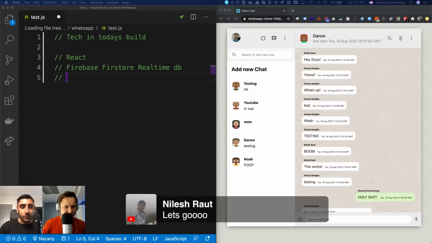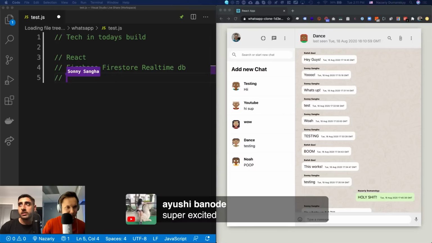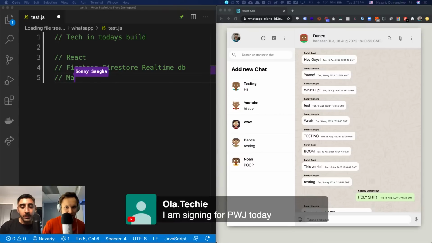Super excited. Guys, we have React, we have the Firebase Firestore real-time database. So we've used that in a bunch of builds previously. We're going to have that today. We have Material UI. So that's how we get the design looking the way it's looking.